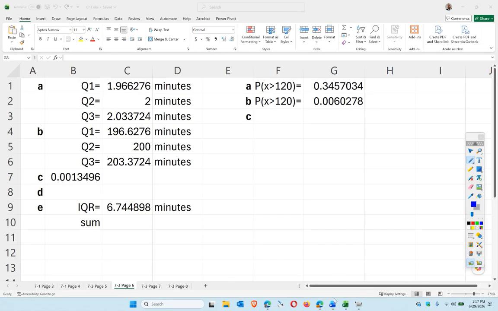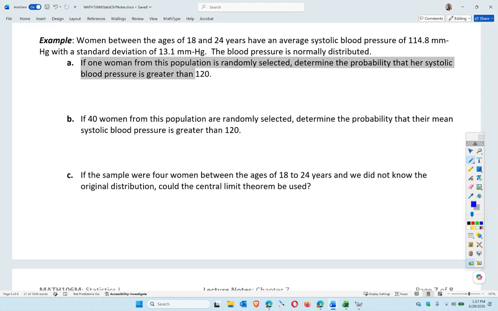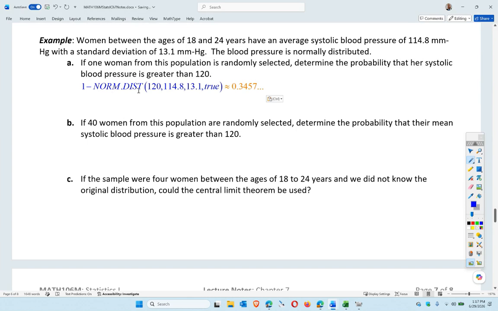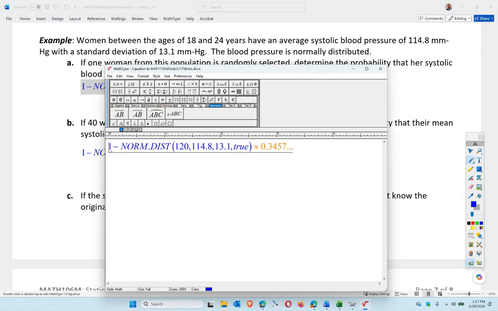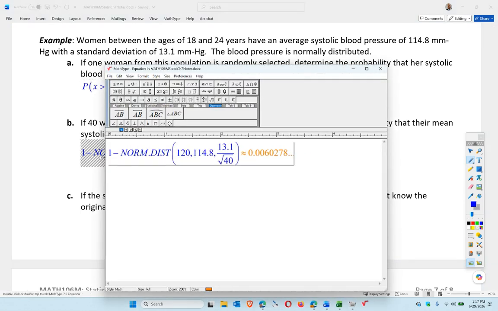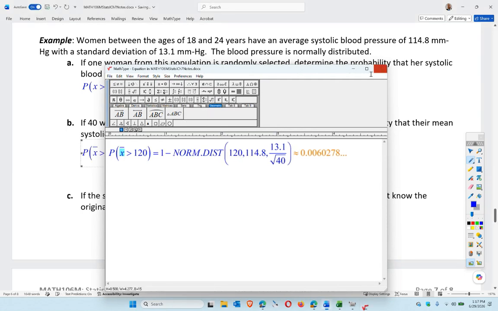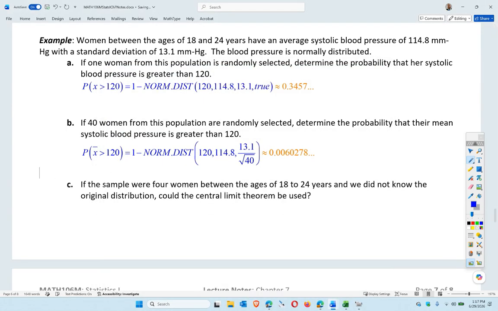Okay? All right. So, average of the individual, right? Versus the average of the group. So here we're going to say the probability of x being greater than 120, right? The individual answer. We'll copy this. Here we'll paste, and we'll put a bar above it, because now it's the sample mean. There we go. Perfect. Okay.